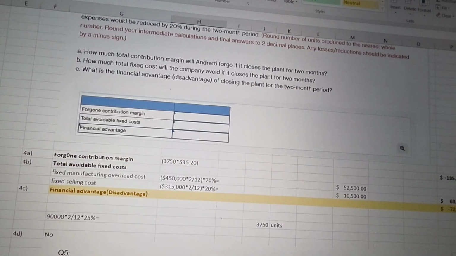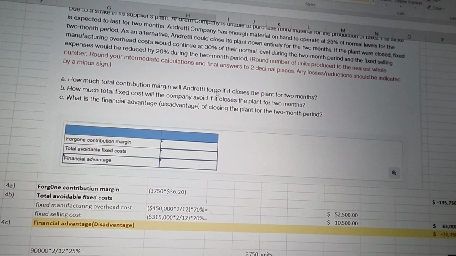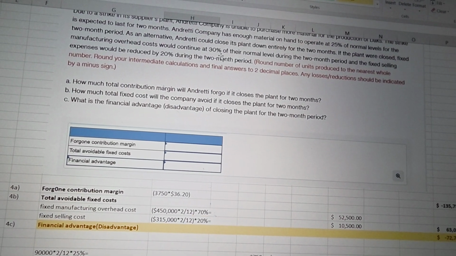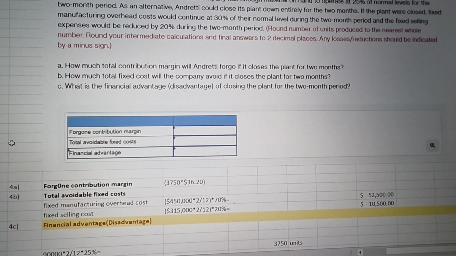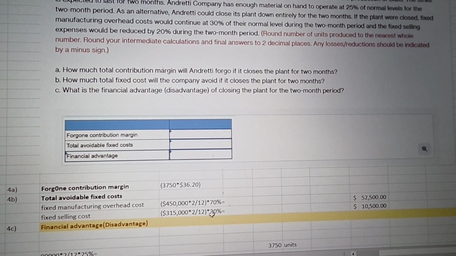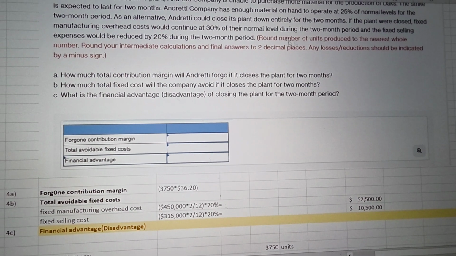Now how much fixed cost we can avoid, we need to find out from the question. It says fixed manufacturing cost would continue at 30%, so that means 70% we can save. So we will find 70% of the fixed manufacturing cost for 2 months, which will be 52,500.